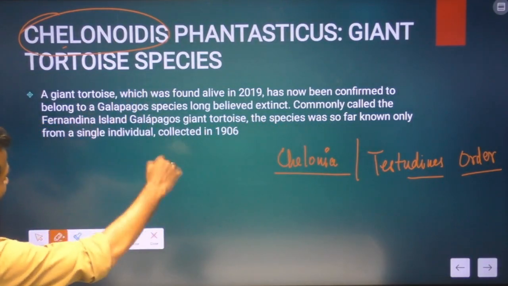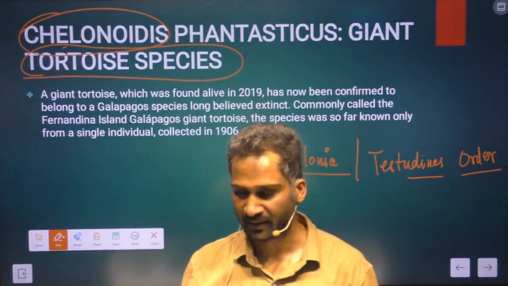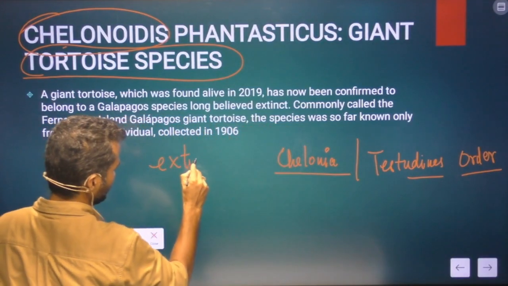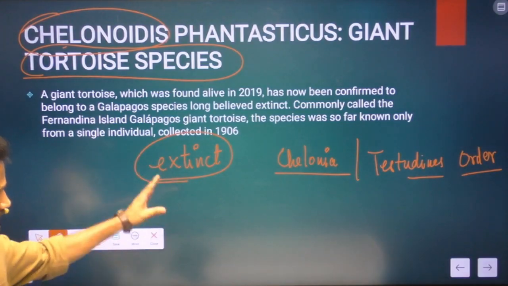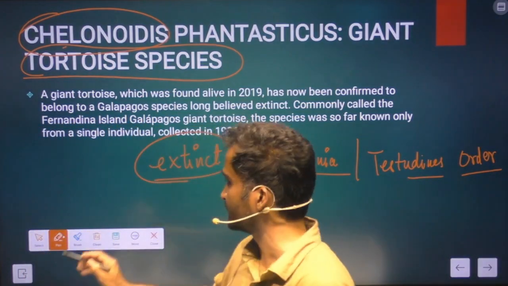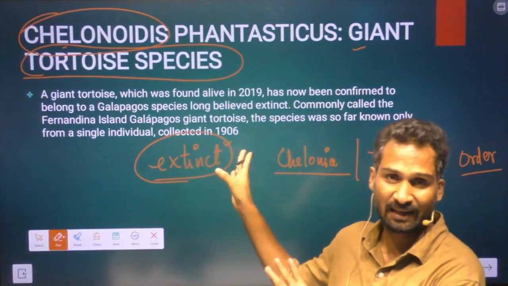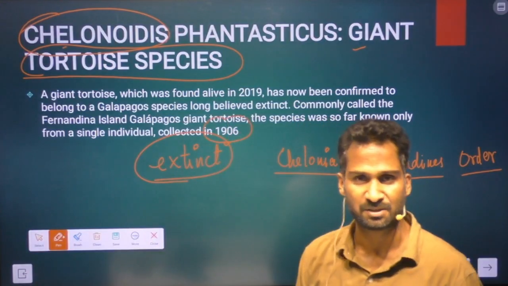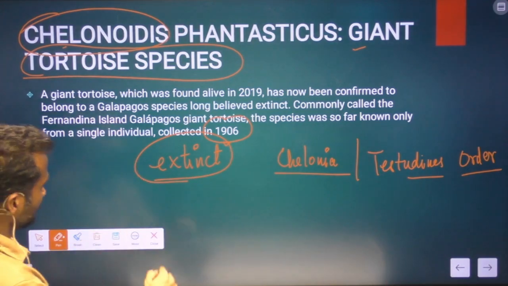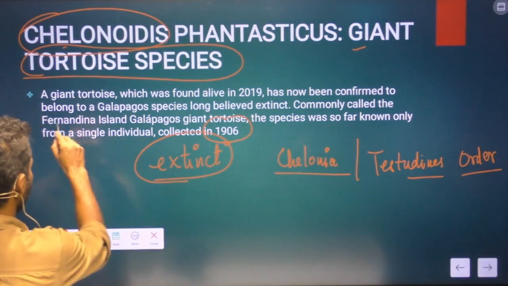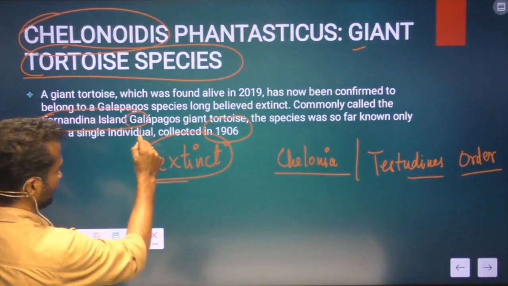So there is another giant tortoise species which had become extinct. But recently, some research has confirmed its finding. A species of this giant tortoise has been found, and earlier it was thought extinct. They were last spotted in 1906, but recently they have been spotted again. So that is why this was in the news. The important thing that you should know is that they are found on Fernandina Island, and Fernandina Island is in Galapagos.